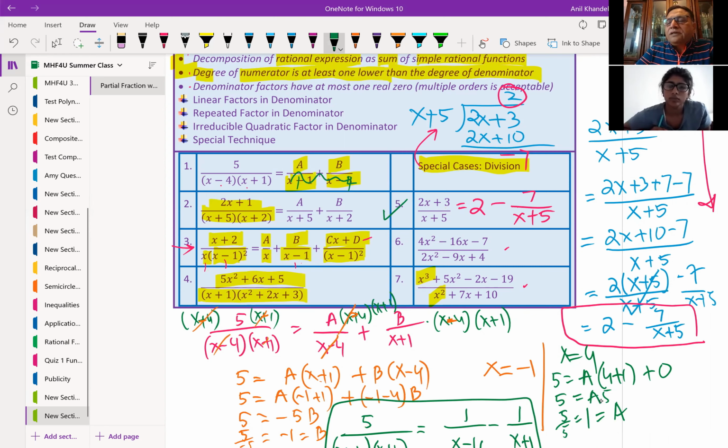Let me take a complicated case now. I'll take example number 6 now, which has 4x squared minus 16x minus 7 in the numerator and 2x squared minus 9x plus 4 in the denominator, correct? So we are going to take this term. I'll show you the process of long division, and then we'll get a remainder, and that part we'll do partial fractions just as I did for example 1, okay?